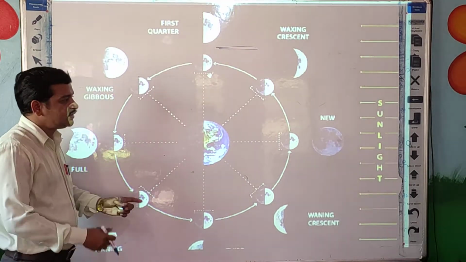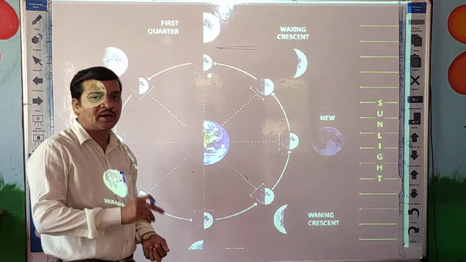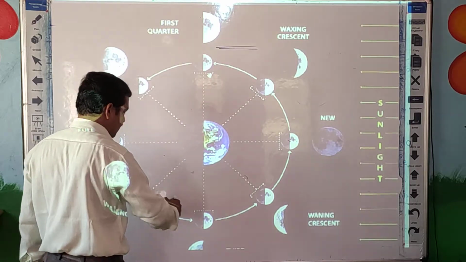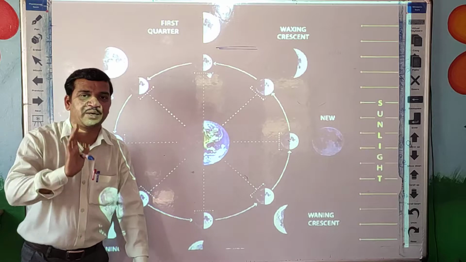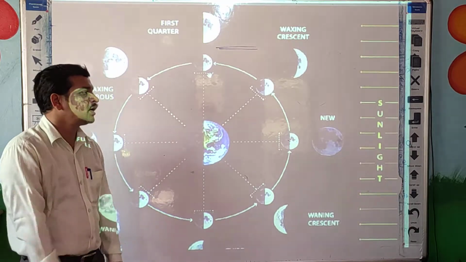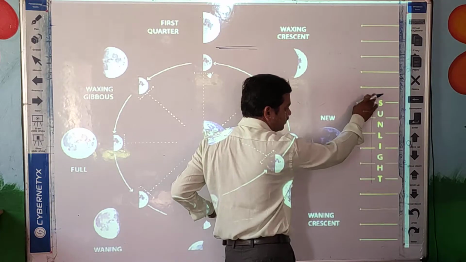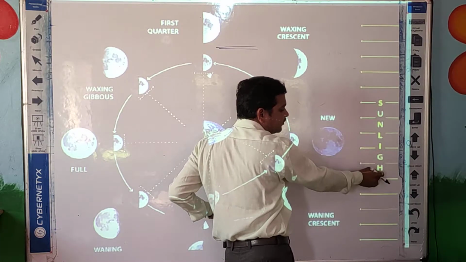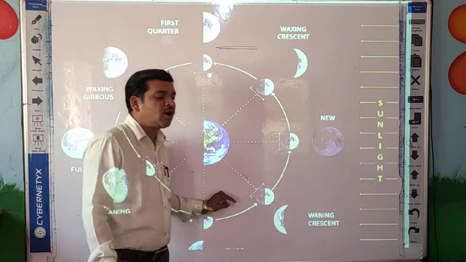The moon takes about 27 days to complete one round, from here to here again. Now can you see here? This is the sunlight, you can see the rays, so here it is in words: sunlight. And this is the moon. Now see here, students.